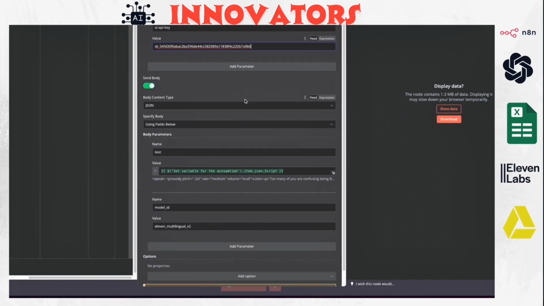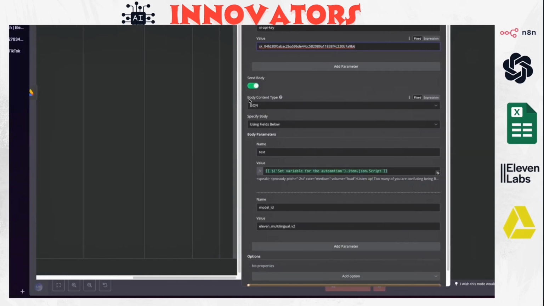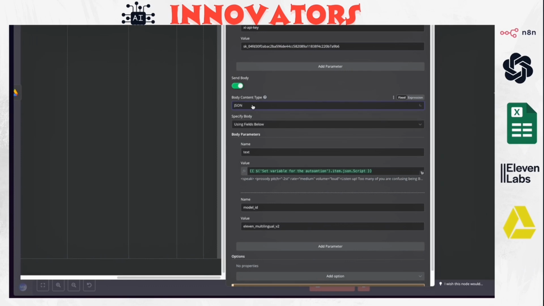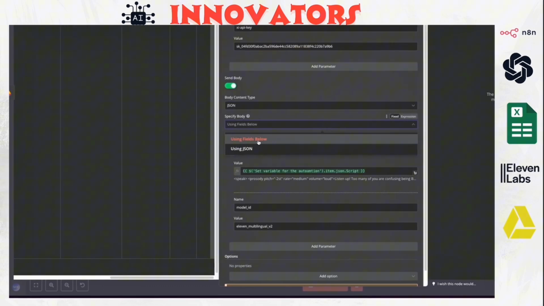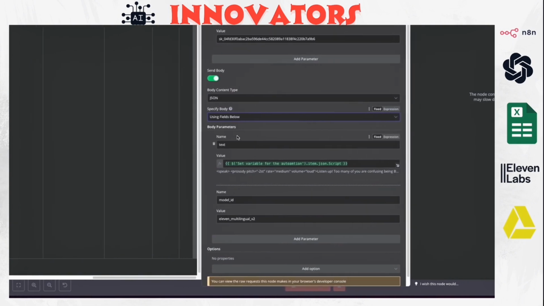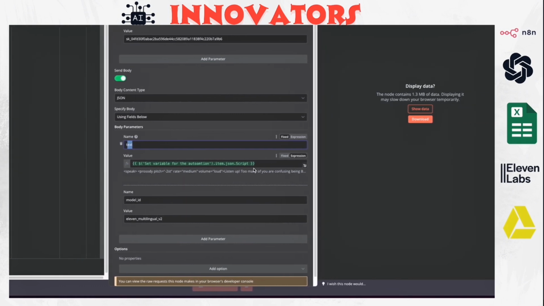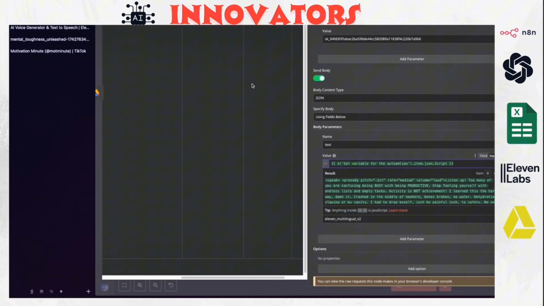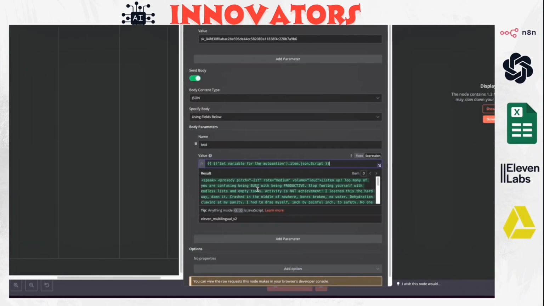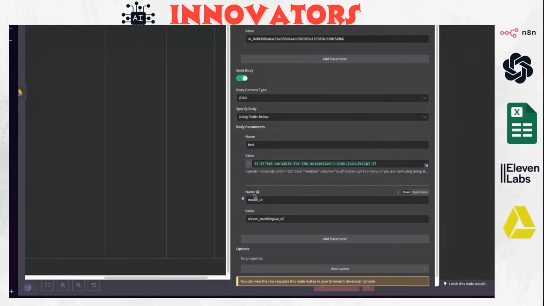For the send body, you just click on send body and then define the body content type as JSON. To specify the body, you just use the fields below. For the body parameters, you add a text and then you add the actual script, not the clean script, but the one that has these tags. So we are going to send this to 11 Labs and tell it this is the text we need the voice for. Okay, so that's all.